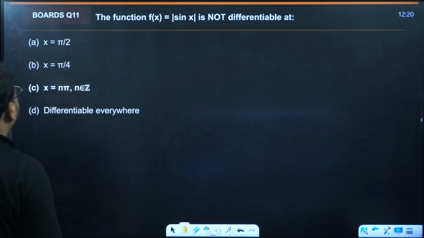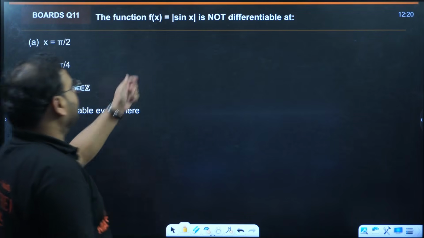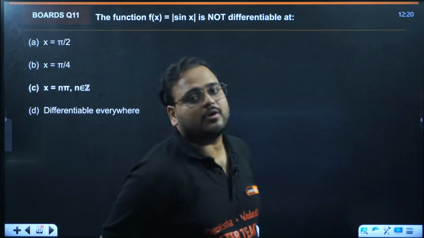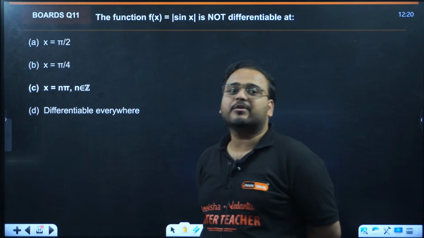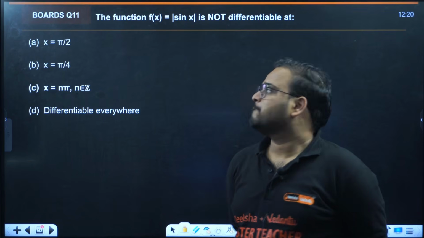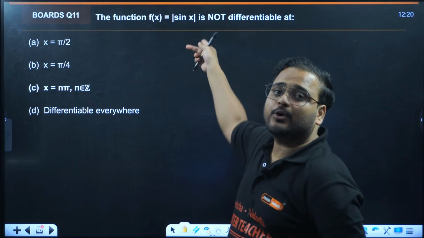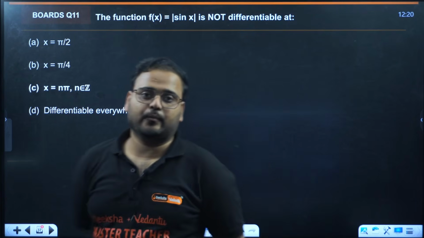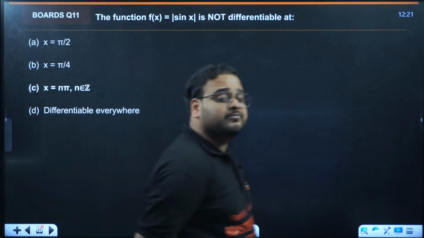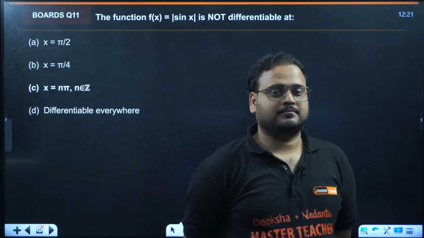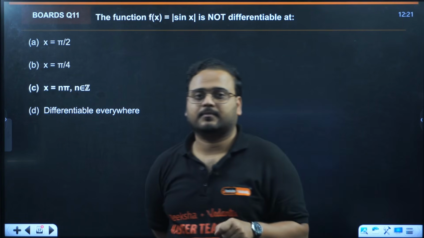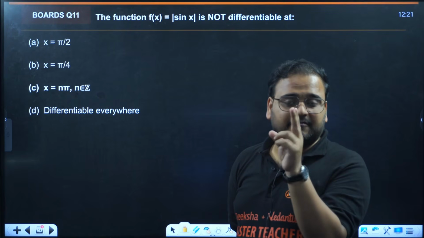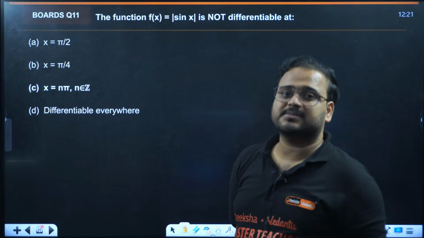The function f(x) equals mod of sin x is not differentiable at. So there are many ways to solve this question. Since critical points over here will be multiple, that can be visualized for people who understand the meaning of critical point. Critical point means about which point the function will change its sign, plus to minus.